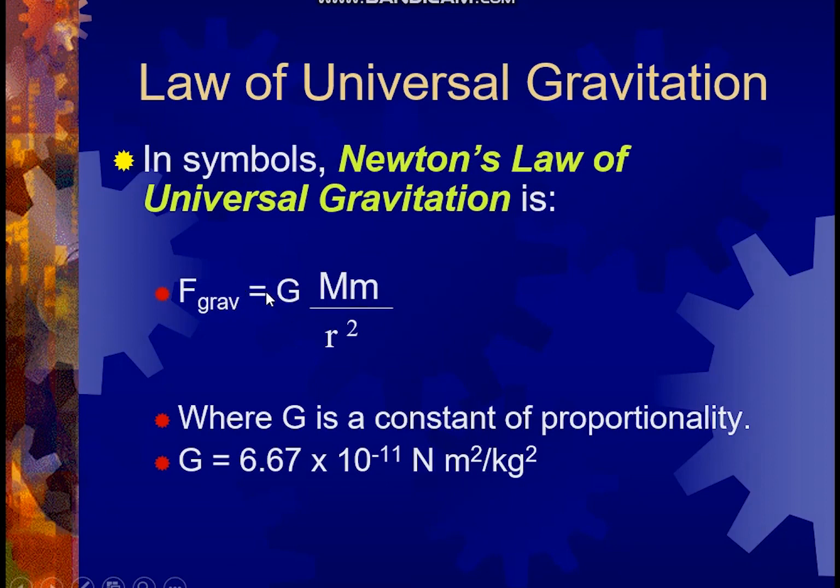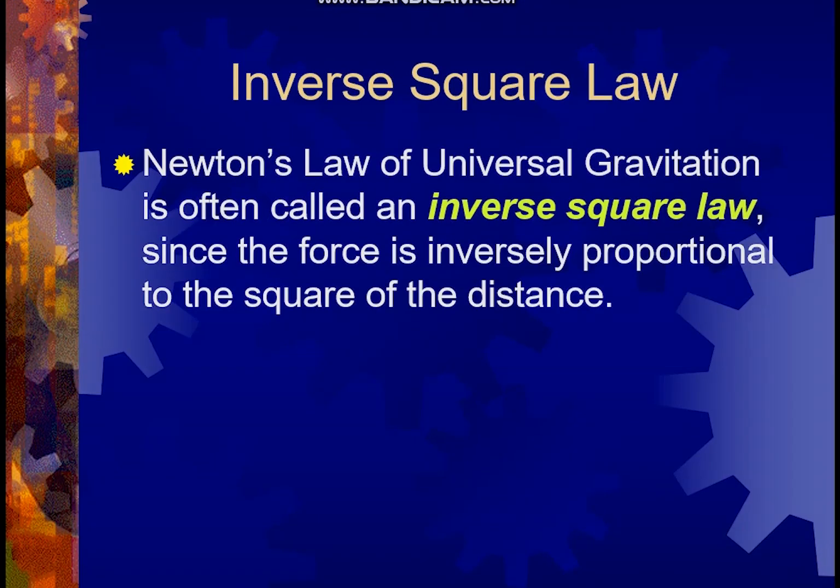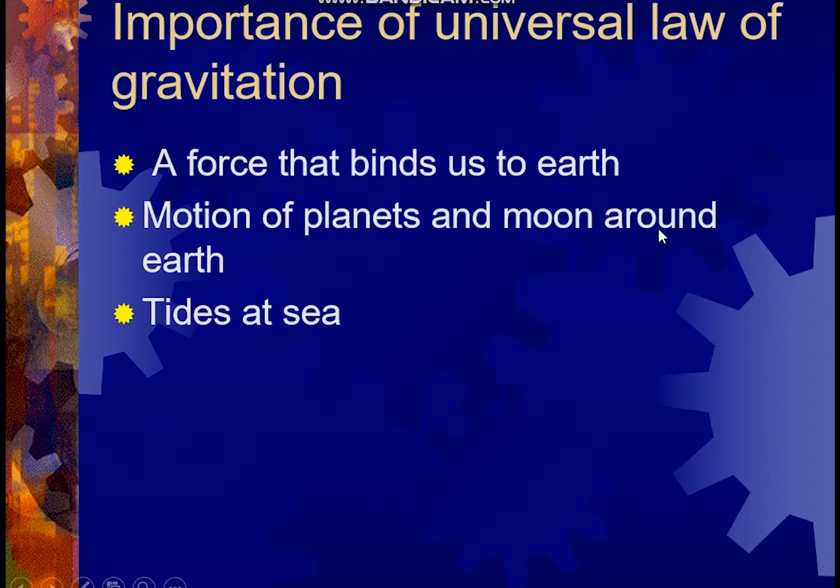Now whenever we write an equal to, there will be the presence of a new constant value, that is capital G, whose value is 6.67 into 10 to the power minus 11 Newton meter square divided by kg square. And this G is also referred to as the constant of proportionality. So this Newton's law of universal gravitation is also referred to as the inverse square law. Now, why is this universal law of gravitation important?